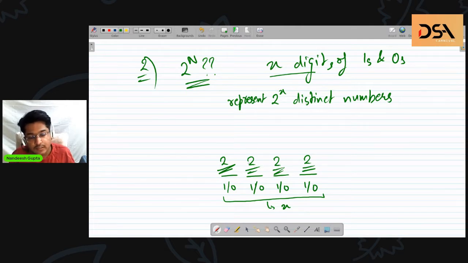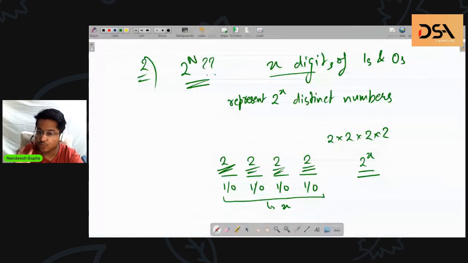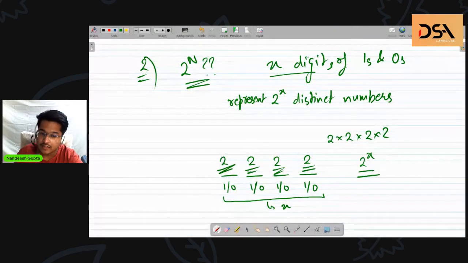So I can just multiply these choices, and I have 2 raised to power the number of places, for filling these four places with choices which are independent of each other.